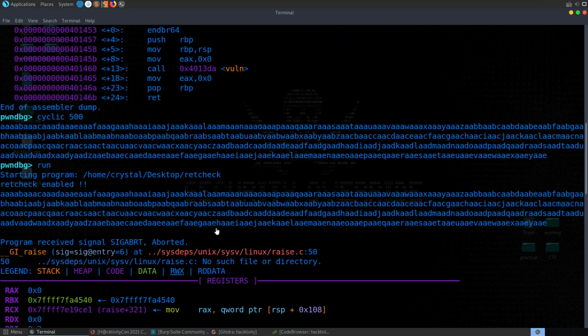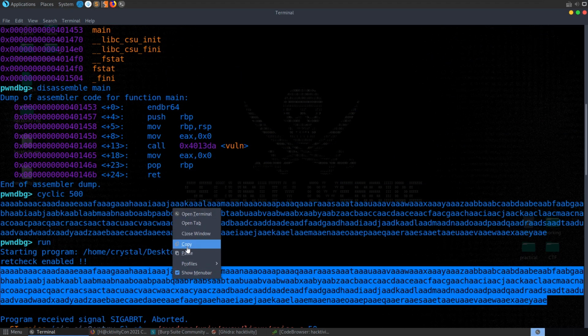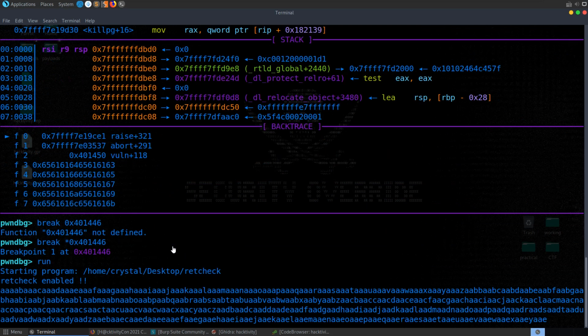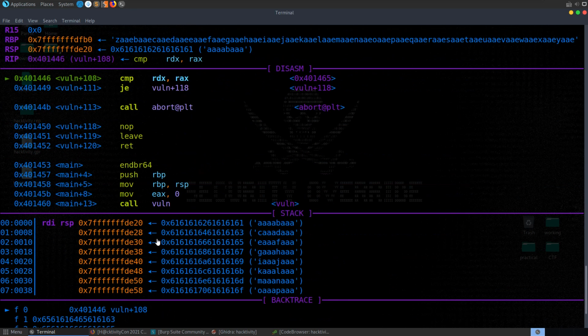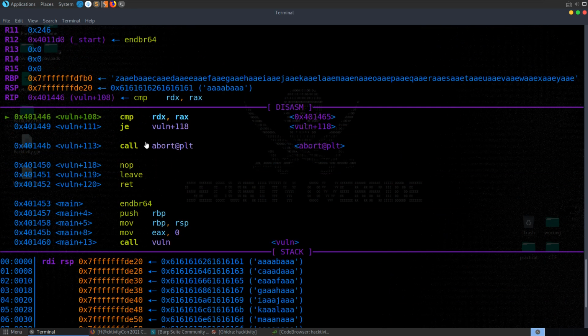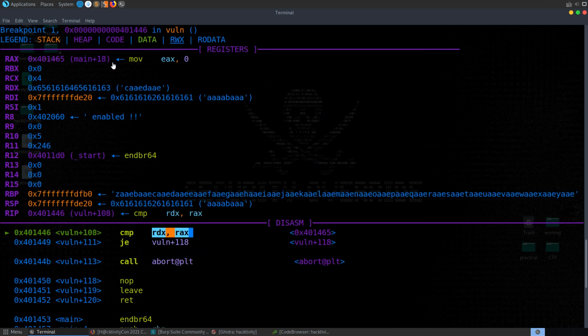I'm going to grab my cyclic pattern again, the same pattern. Take a copy of that, paste that in there, and we're getting to the same issue. Did we hit our breakpoint there actually? Yeah, we've hit our breakpoint. We're at this comparison, RDX and RAX. So let's have a look what's in the RAX. The RAX is set to this address, main plus 18. You can see that address right here.